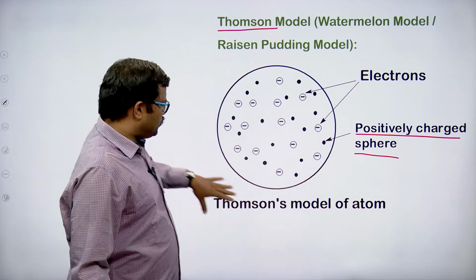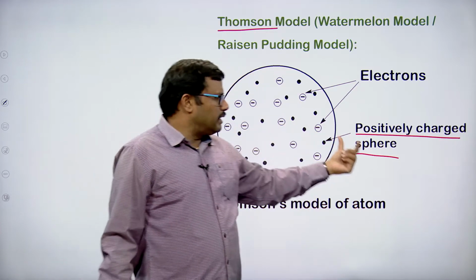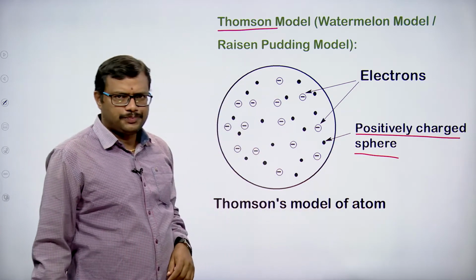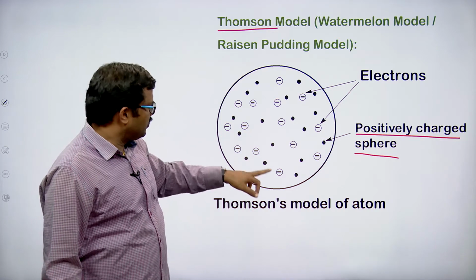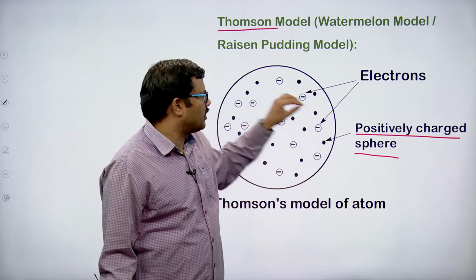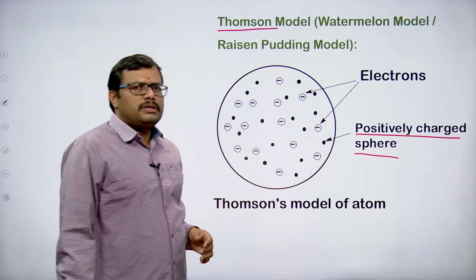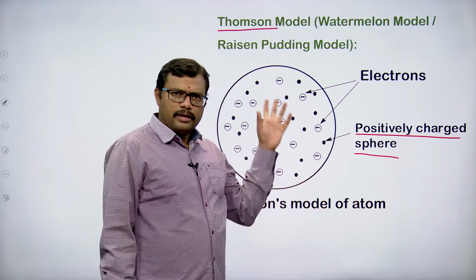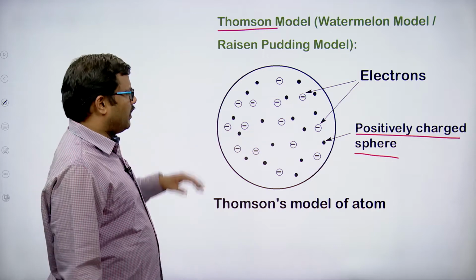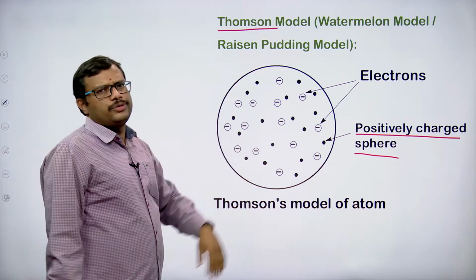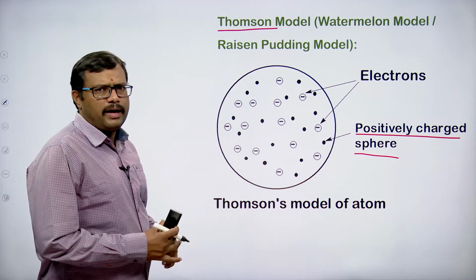If you observe here, the negatively charged electrons are embedded here and there. This is how Thomson assumed the atom, to explain the arrangement or distribution of these fundamental particles, electrons and protons.